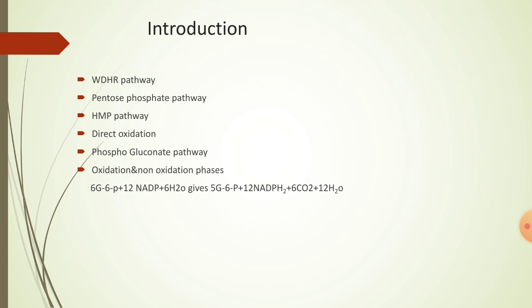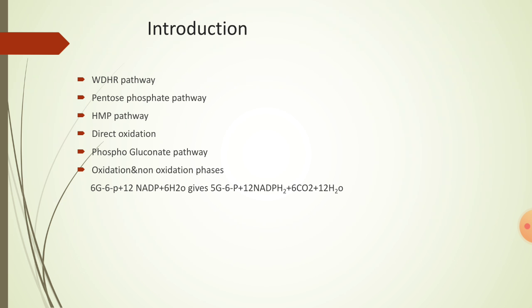HMP pathway is named because in this pathway, hexose monophosphate molecules give hexose molecules which are very much essential. Hence, it is called HMP pathway.